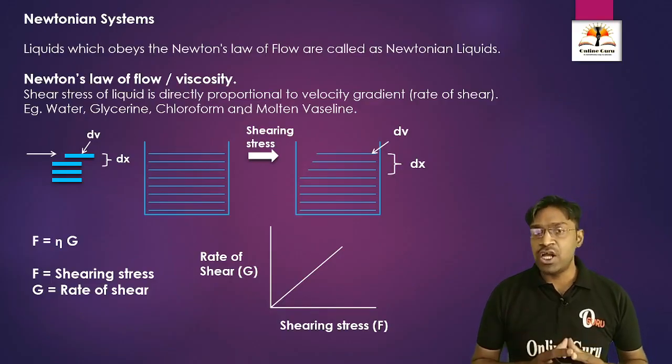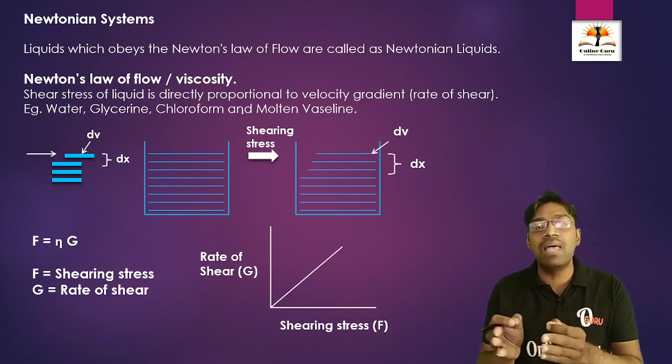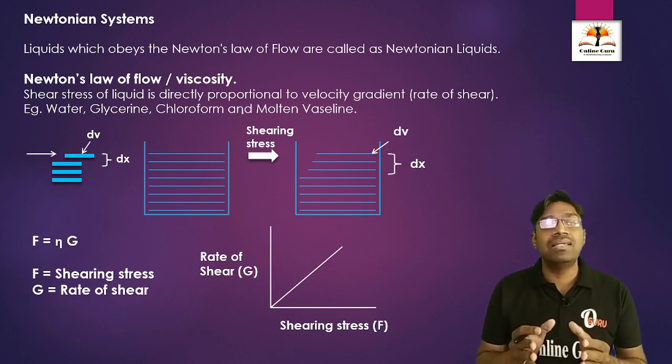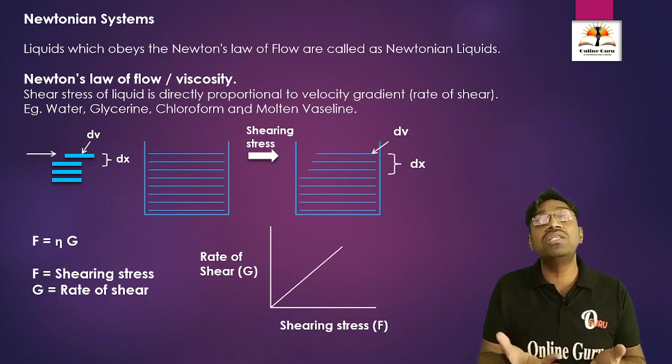In today's session we are going to discuss what are Newtonian liquids or Newtonian systems, as well as non-Newtonian liquids. Newtonian liquids are also called the systems which obey Newton's law of flow.